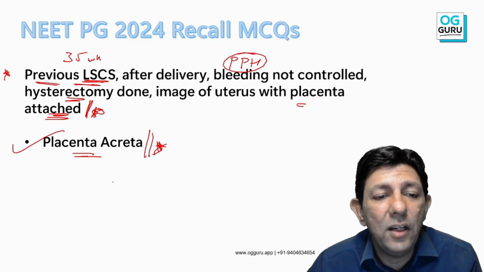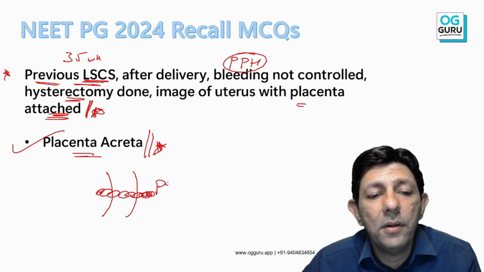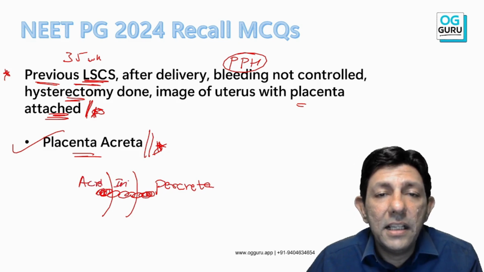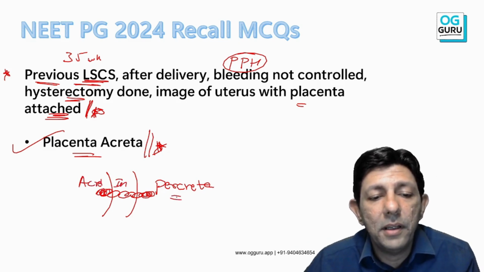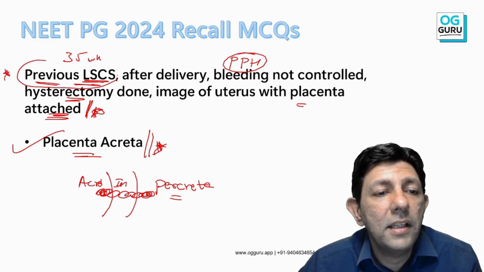Increta, invading into the myometrium, and sometimes the placenta will even grow out, and that is placenta percreta. Okay, so accreta, the placenta is only till here. Accreta, increta, it is invading into the myometrium, and percreta. Yes, this was a difficult PG level MCQ, but this was asked.